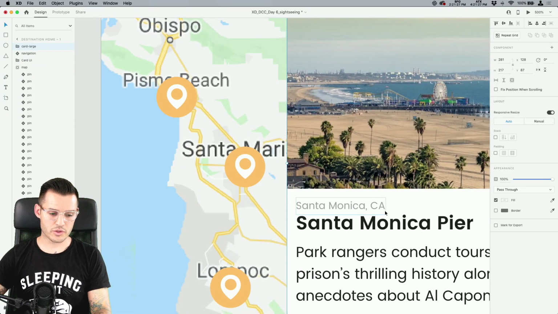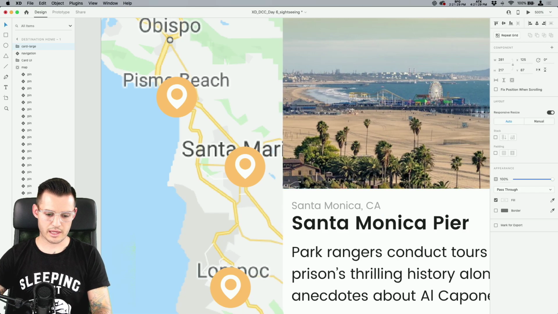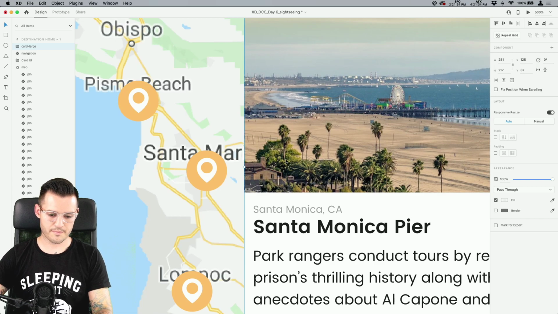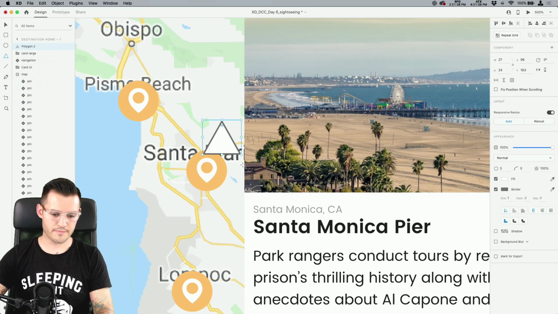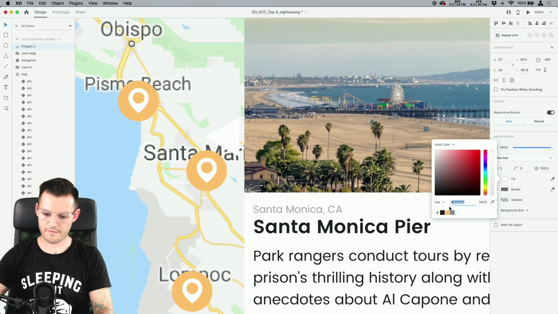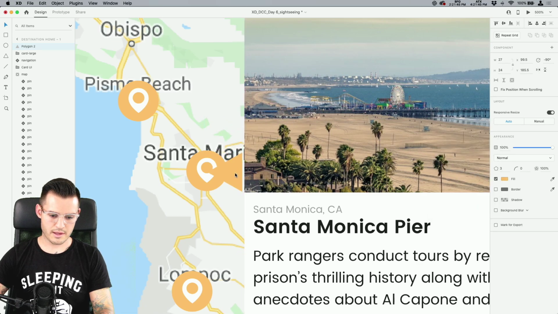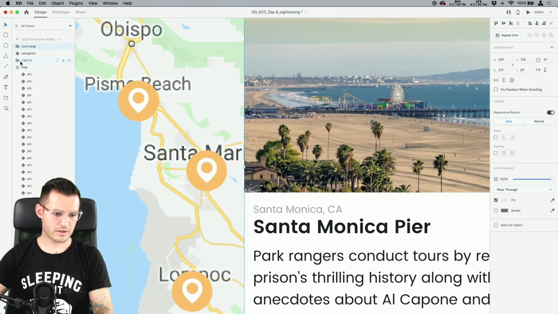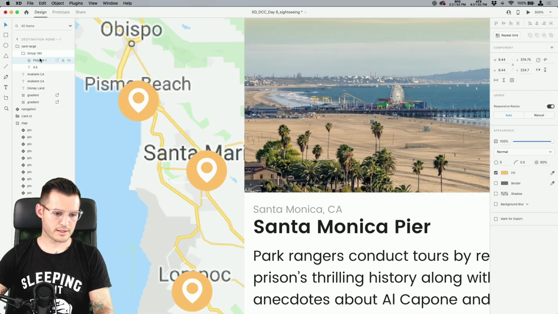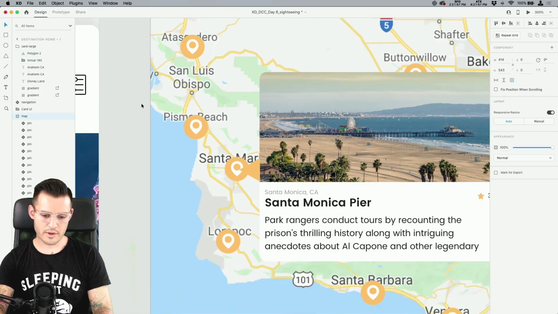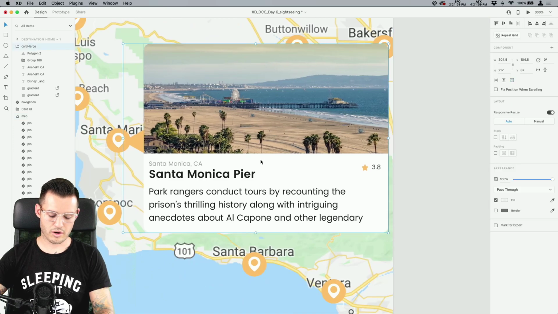And I'm actually going to do one more little thing. Let's do a line, shall we? Or maybe, yep. Let's do something like this. Let's do a triangle. And we're just going to turn it on its side, take the border off and fill it with our color. And that'll be right there as part of our card. Let's put it inside of our card. Just like that. And now we can space it away a little bit more.